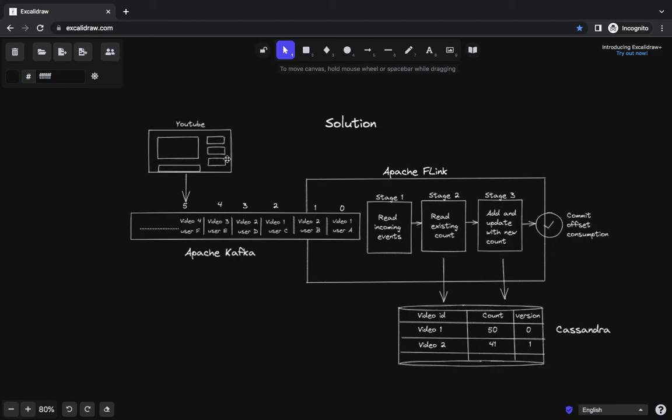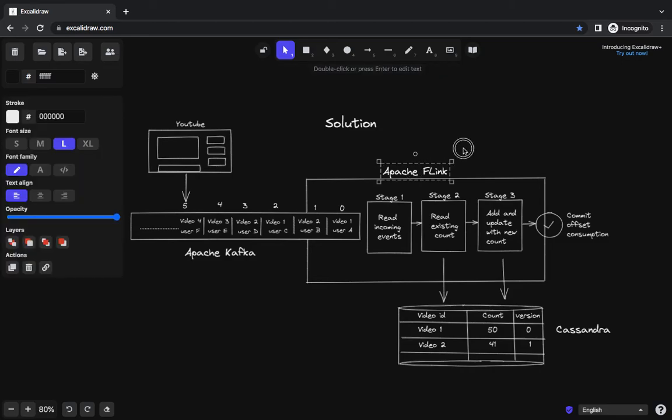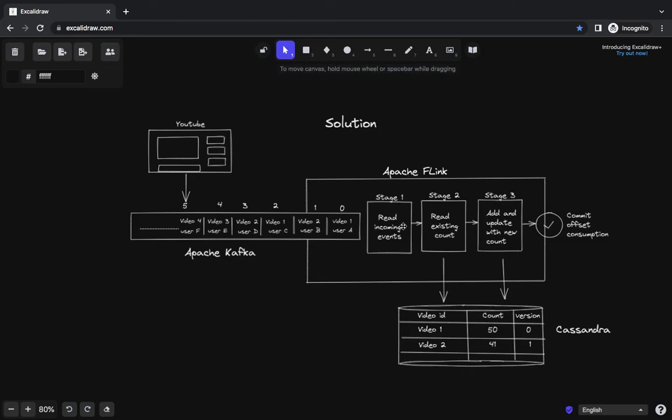From YouTube, some click impressions are coming. In our case, it would be video views. Video 1 is viewed by user A, video 2 is viewed by user B, and so on. A lot of such events are coming through an Apache Kafka or AWS Kinesis cluster. Similarly, in our streaming solution, Apache Flink, there are various stages. Stage 1 reads the incoming events. If this fails, retries are applied, and that makes sure that these events are processed at least once.